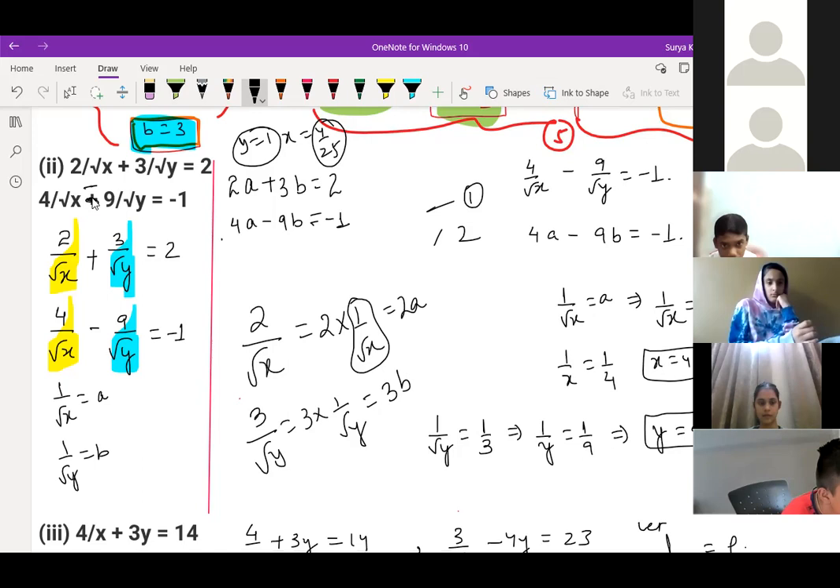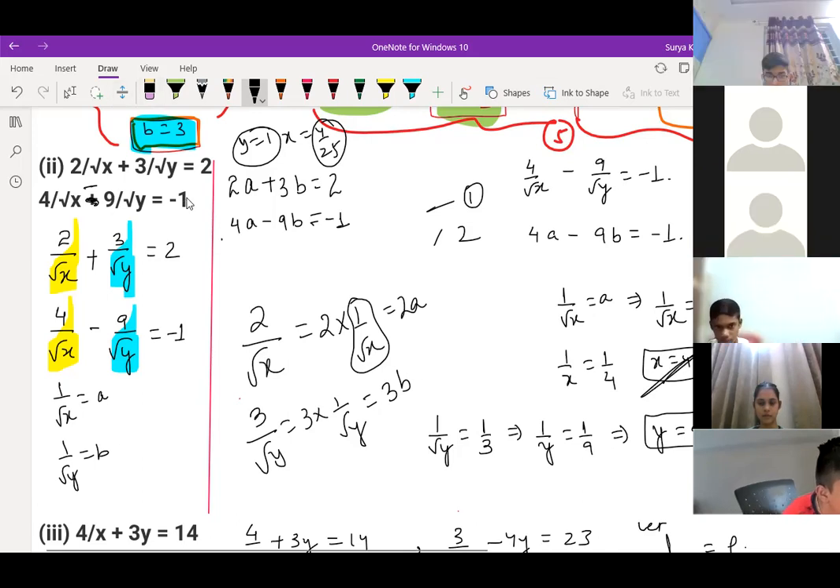Yeah. So here see, here I've solved: x is equal to 4 and y is equal to 9. We have to get that. Children, first of all, you tell me who is not understanding this part.